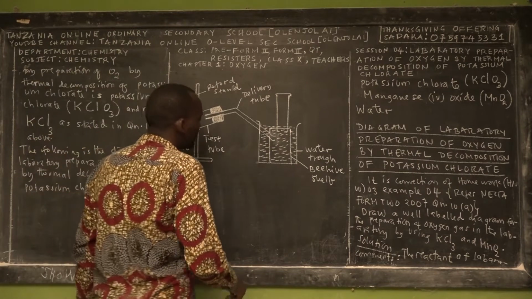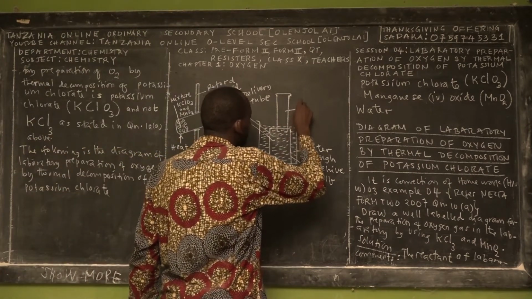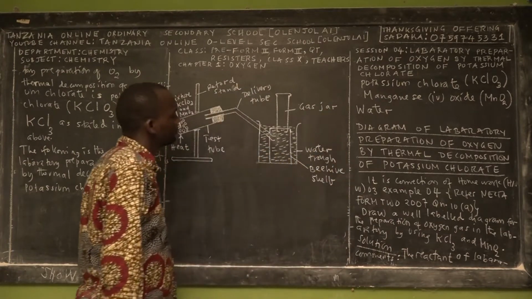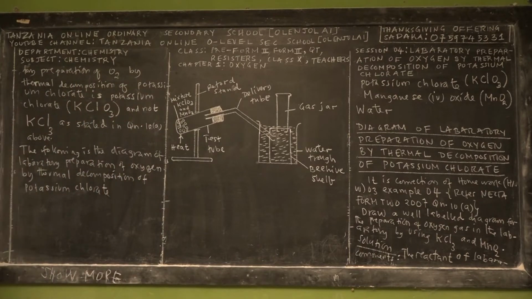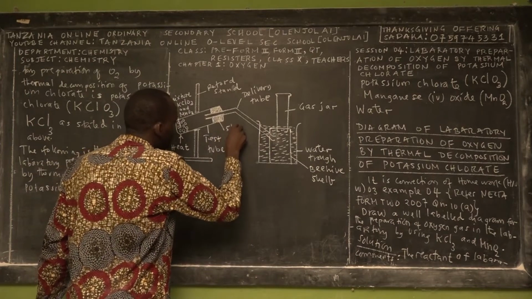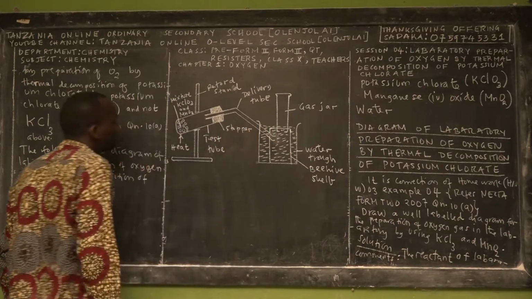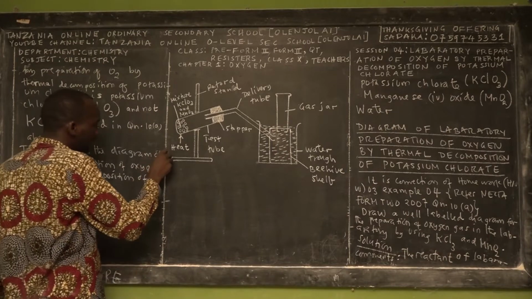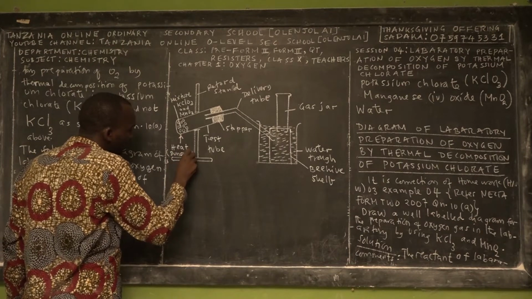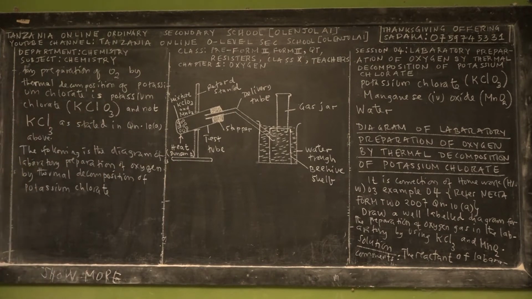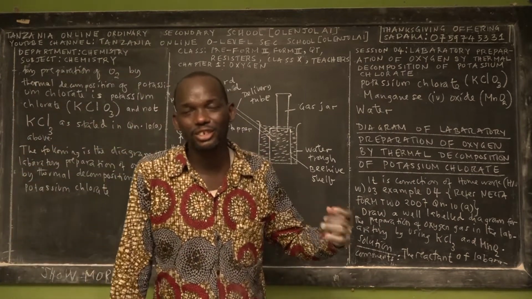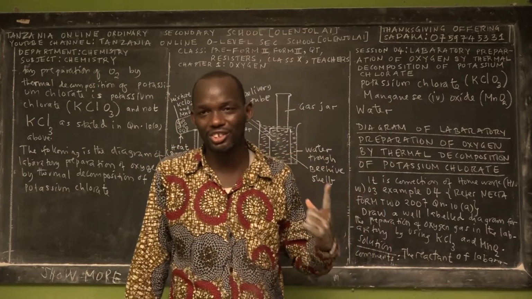The next apparatus is what? It is the gas jar. This is what you call the gas jar. Then the other apparatus is the stopper, also called the cork. The other apparatus is the Bunsen burner. So here is the place where we place our Bunsen burner. Then we have represented all the 8 apparatus required in the laboratory to prepare oxygen by thermodecomposition of potassium chlorate compound.